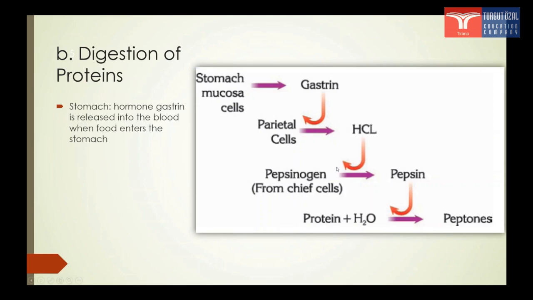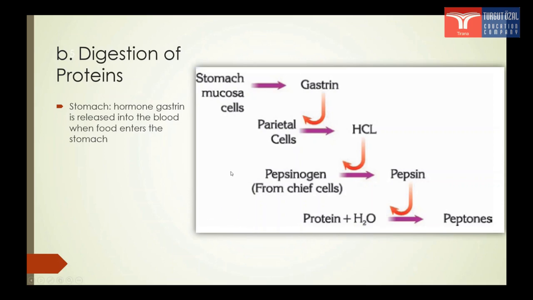Hydrochloric acid makes it possible for pepsinogen, which is a protein, to be converted into an enzyme which is pepsin. Pepsin makes possible the hydrolysis of proteins. But what is hydrolysis? Hydrolysis is when we add a water molecule to a macromolecule in order to break down the peptide bonds. In this case, we are talking about proteins. As a result of this reaction, peptides are formed. All of these steps that I mentioned happen in the stomach.